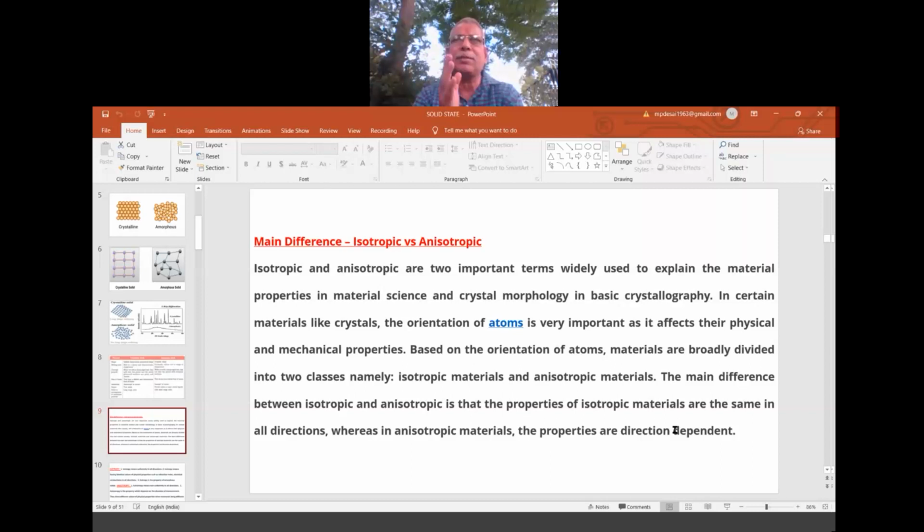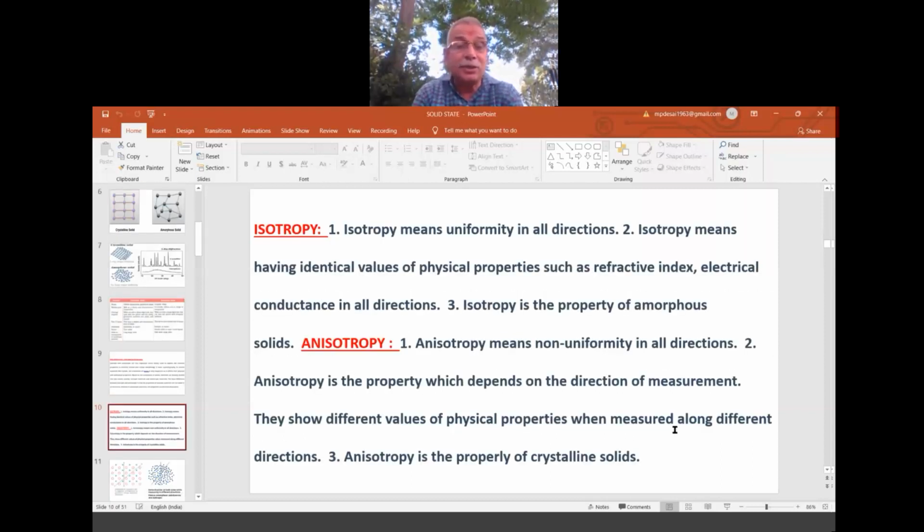There is no particular pattern in a particular direction, whereas in a crystalline structure a particular pattern is obtained in a particular direction, so the property differs. That's why crystalline solids are anisotropic in nature, because we get a particular pattern in a particular direction. That is understood from the next slide.